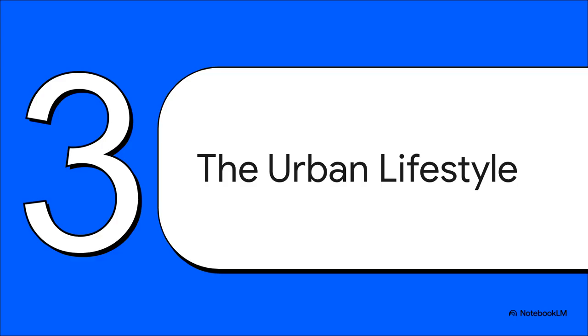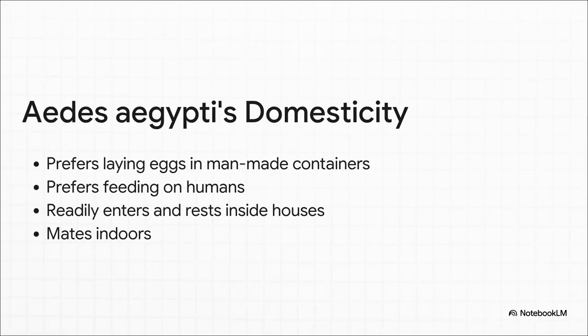Okay, so we've got the blueprint, right? We have the ingredients. But how does Aedes aegypti manage to crank every single one of these variables up to 11? Well, it turns out this mosquito has perfectly adapted to our modern way of life. This slide really lays it all out.